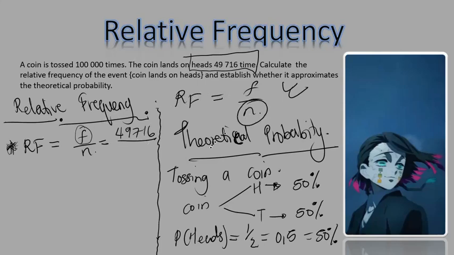What does the n represent in the formula? It represents the amount of times this experiment was tried. So this experiment was tried how many times? 100,000 times. A coin was tossed 100,000 times for us to get this outcome 49,716 times, right? So I'm going to put 100,000 here. And then I just get the relative frequency. To be honest, there's no trick here. You just use your calculator.